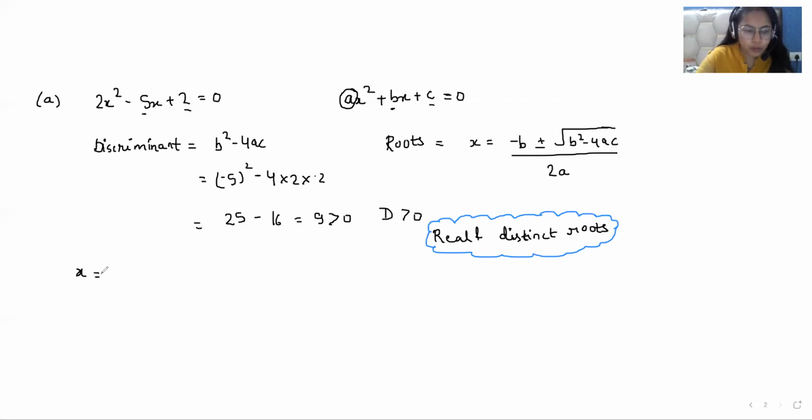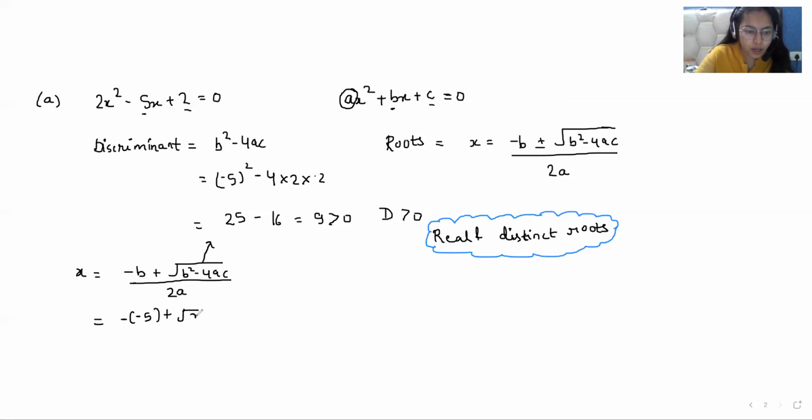So first we put x equals minus b plus only, and under root b square minus 4ac over 2a. So what is the value of b? Minus 5, and it is already minus, so it's minus minus 5 plus, we already found this value, that is 9.